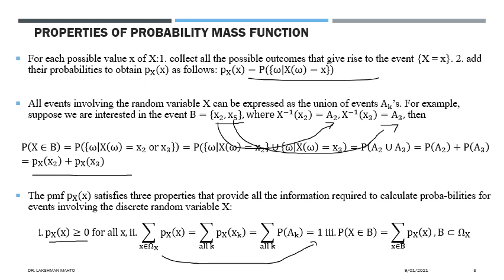That means if b is taking a specific observed value, not all observed values of x, only a few observed values of x, then what you have to do is assign those observed values, find the probability with respect to the probability mass function for those observed values, and sum it up. Then you will get the probability of that event. So these three laws must be satisfied by any probability mass function. It is a very essential requirement of being a probability mass function for a discrete random variable.